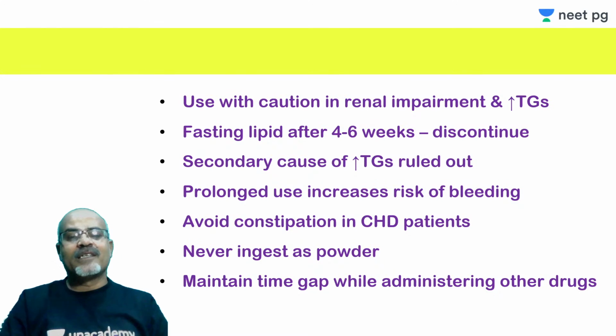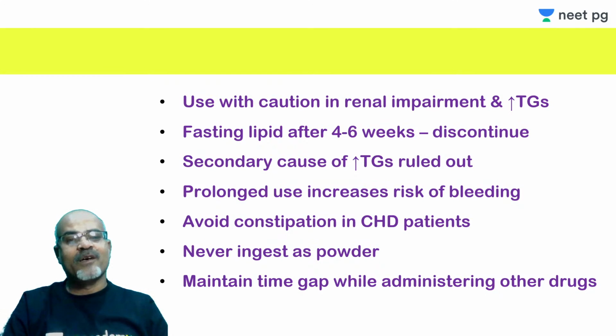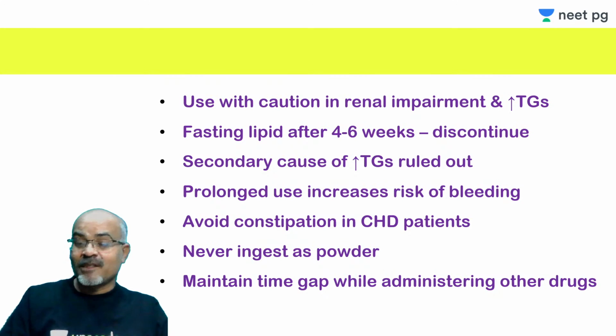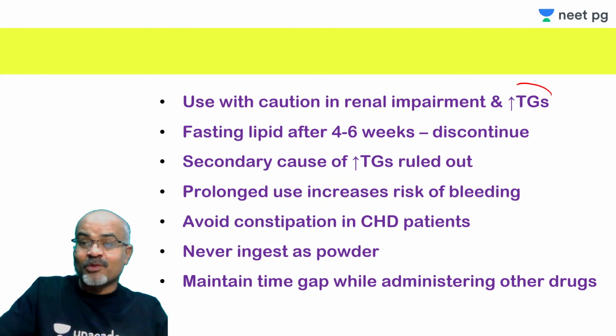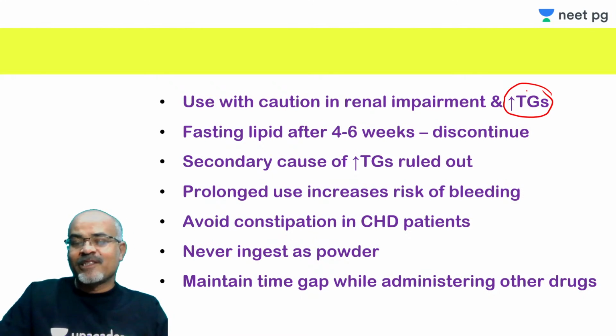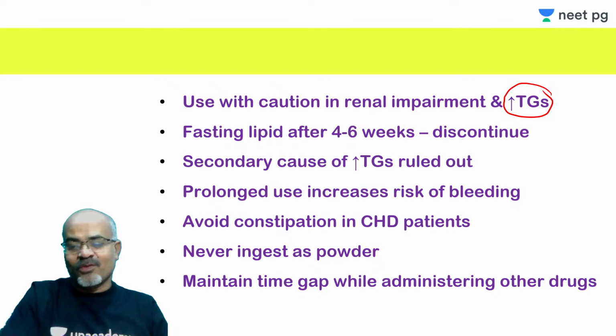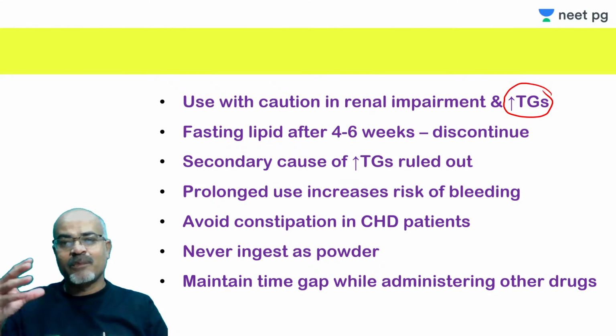As I said, use with caution in renal impaired patients, because there is increased risk of hyperchloremic metabolic acidosis, and increased chances of problems when the patient has hypertriglyceridemia. As I already said, if it is above 300, you don't have to use it at all, but otherwise you keep a check on the triglyceride level. So if a patient has hypertriglyceridemia, you should be a little cautious and keep a watch on the